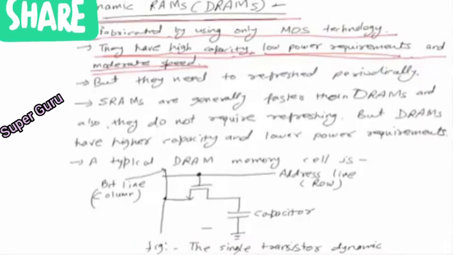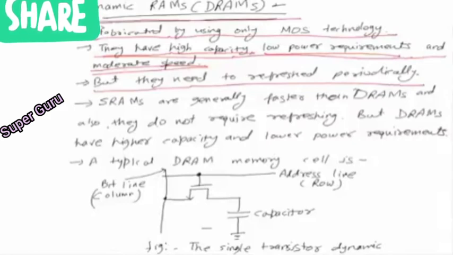But the problem is they need to refresh periodically because they are made up of capacitors. It means in MOS technology we store the data as a charge of a capacitor, and the charge of the capacitor discharges with time, so we need to refresh it periodically.